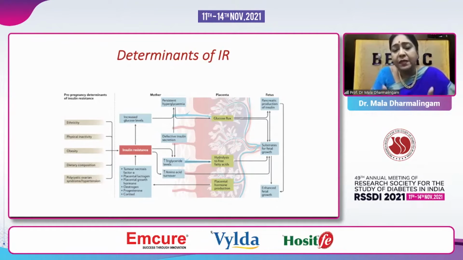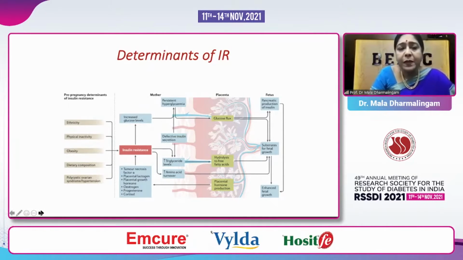And there in the mother, they have persistent hyperglycemia, we do know, but they also have increased triglycerides and increased amino acid turnover, which leads to the substrates for the fetal growth and the enhanced fetal growth and the hydrolysis to free fatty acids in the placenta. So we look at what all this does in the child and in the mother.